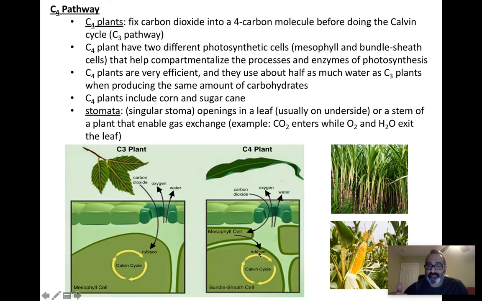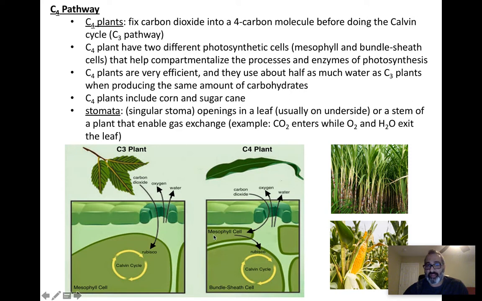So, how does a plant get Rubisco to work more efficiently when this oxygen is building up on the inside? Well, C4 plants have this extra pathway called the C4 pathway. They also have a mesophyll cell, just like this, but they have an additional bundle sheath cell. What's important about these two cells? Well, the mesophyll cell can store carbon dioxide for the plant to use in the Calvin cycle. How does it do this?